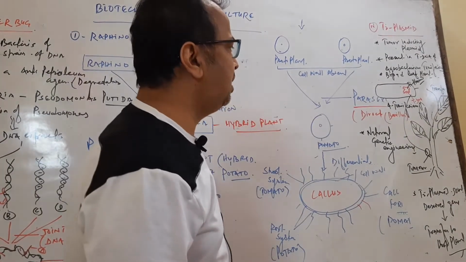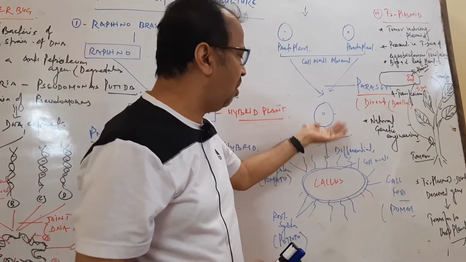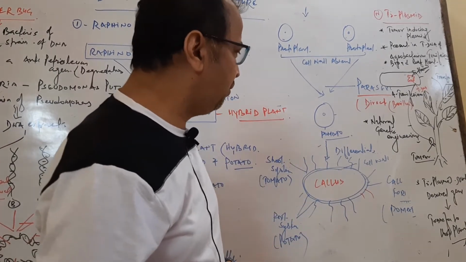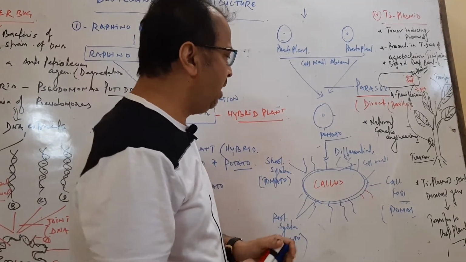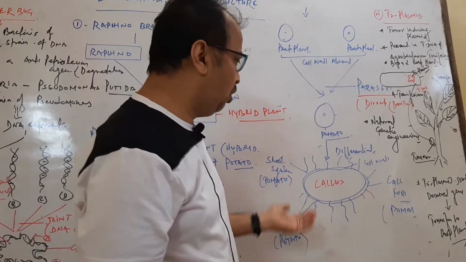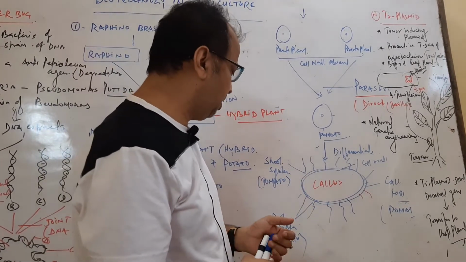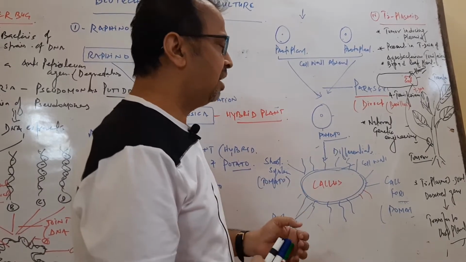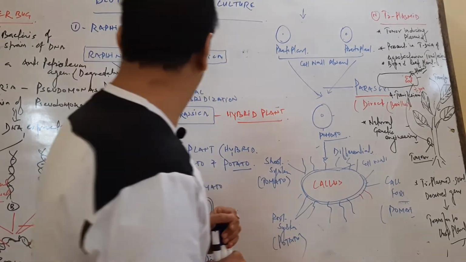Parasexual fusion is just a direct fusion, and it forms a cell called pomato. Differentiation and multiplication occur to form an undifferentiated structure called callus. The callus possesses both a root system and a shoot system. The root system develops into potato and the shoot system develops into tomato. So this is the callus formation of pomato. This is pomato.